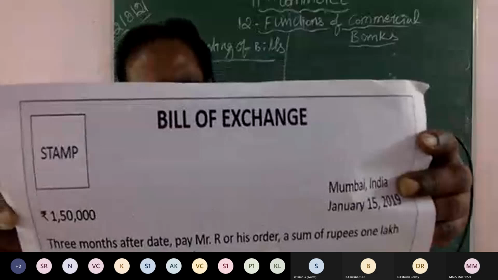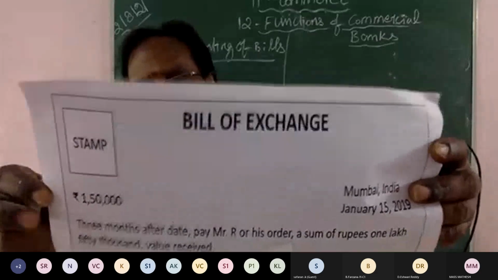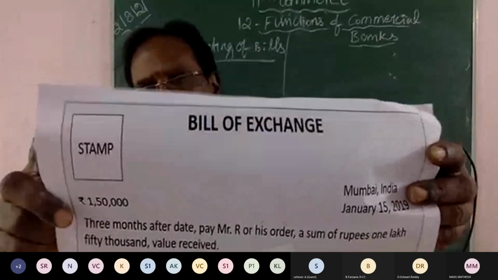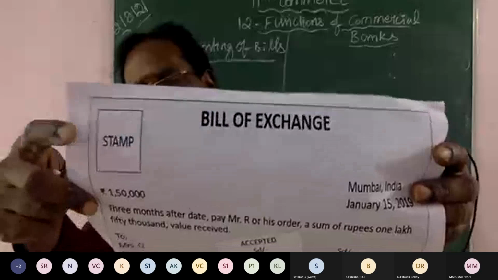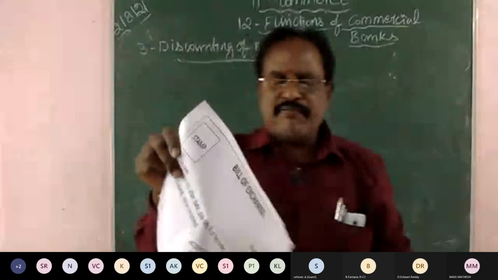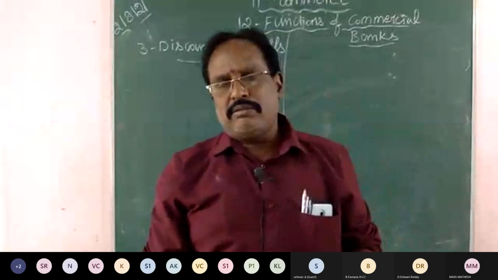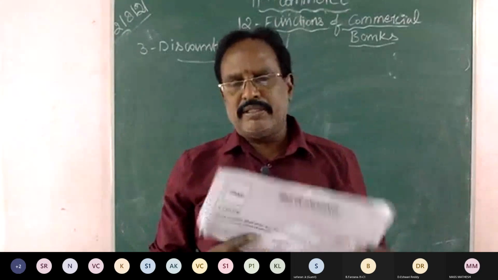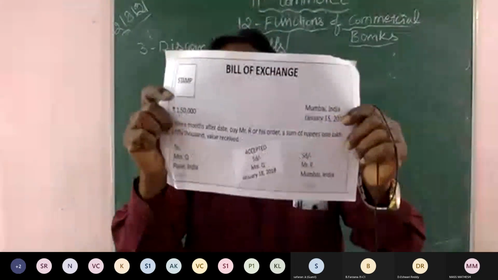They did the business for 1,50,000. Here the stamp will be fixed. This bill of exchange is equal to a check.